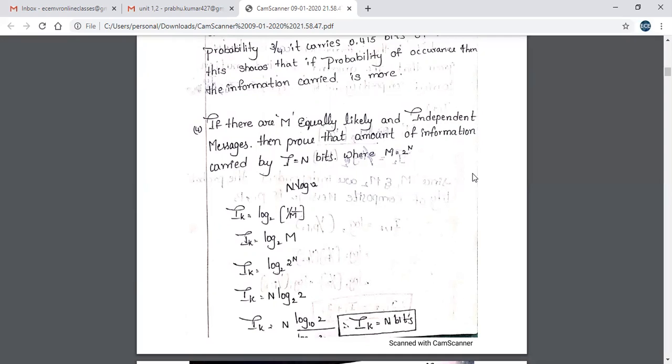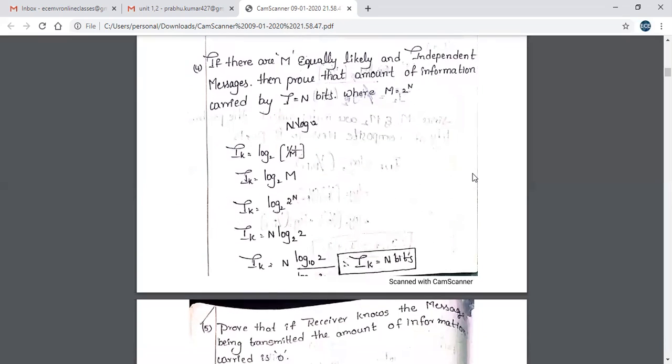So I'll repeat it again. If there are m equally likely messages, the probability of getting each message is 1 by m. So pk is equal to 1 by m, where m is equal to 2 power n. We have to substitute m is equal to 2 power n. So that is equal to n log 2 whole power n into log 2 base 2. So Ik is equal to n into, we have to write it in terms of decibels. So Ik is equal to n bits.